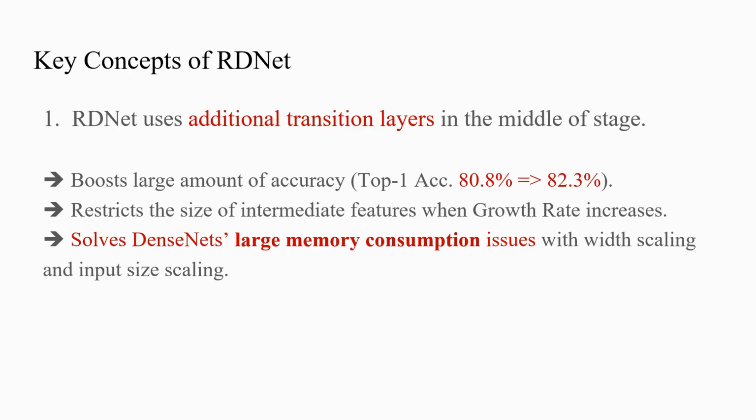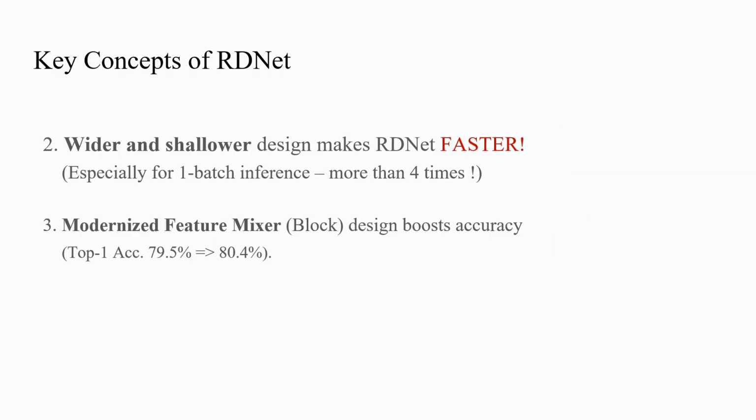We revised the architecture to revive DenseNet. Our model is named RDNet. The key characteristic of RDNet is the use of additional transition layers within each stage. This brings substantial performance advantages. We observed an impressive 1.5% increase in accuracy. Additionally, when the growth rate or width increases, it limits the size of the intermediate feature dimension, thereby resolving DenseNet's notorious large memory consumption issue. RDNet is wider and shallower compared to DenseNet, which allows for faster inference speeds. Additionally, RDNet achieved a 0.9% accuracy improvement through the use of modernized blocks.